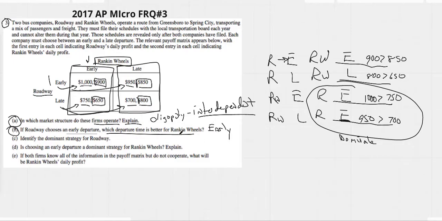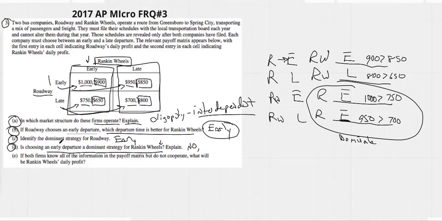They're not asking us to explain it here, so all we have to do is write early and then run away from it. Identify the dominant strategy for Roadway. Roadway will go early. Again, no explanation needed. Is choosing an early departure a dominant strategy for Rankin Wheels? We would answer this first part by just saying no. And then we would want to explain.